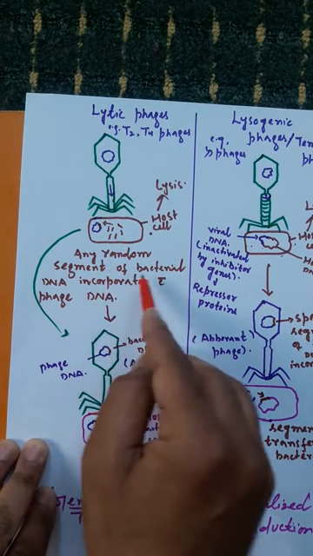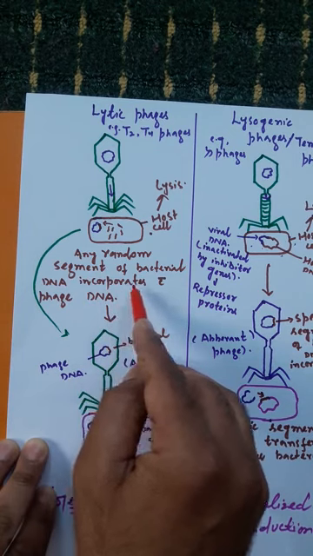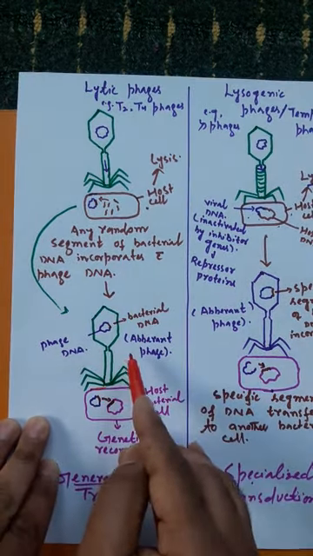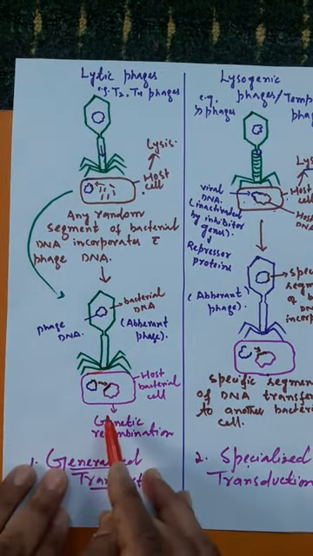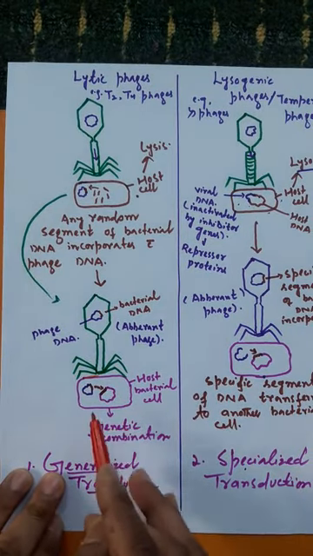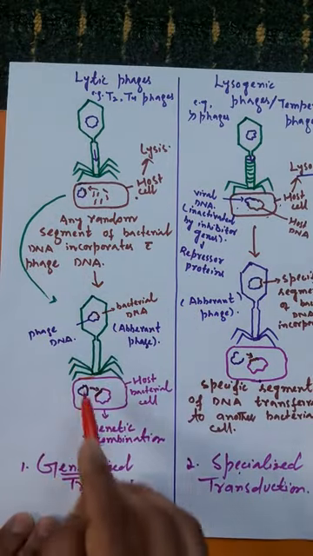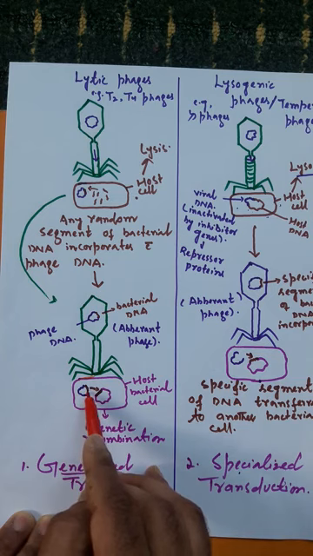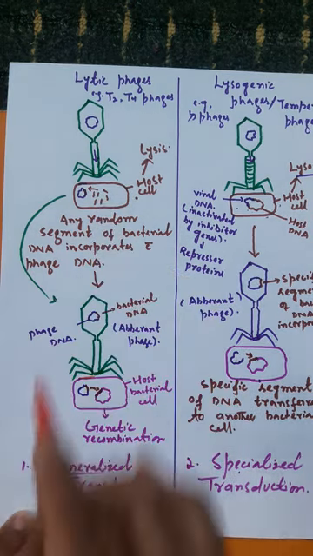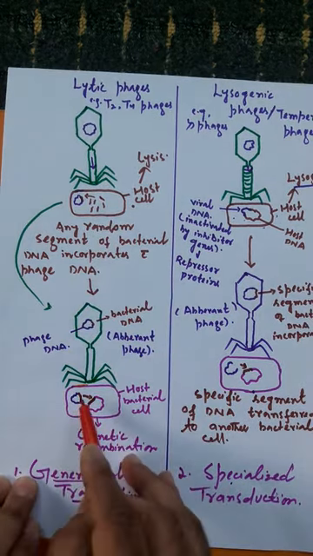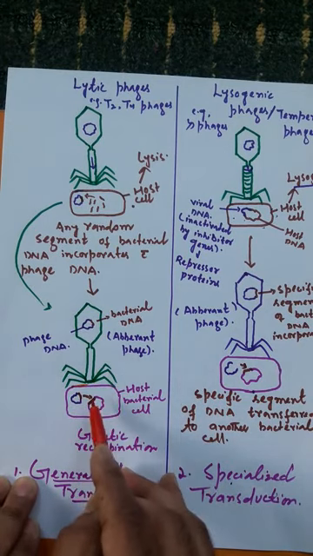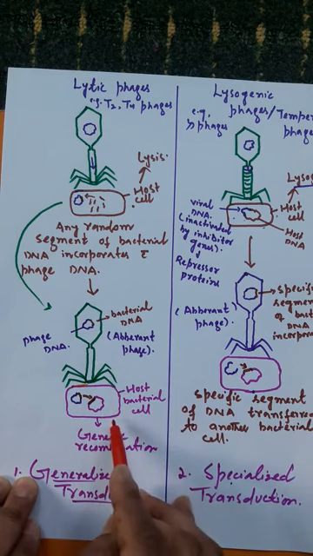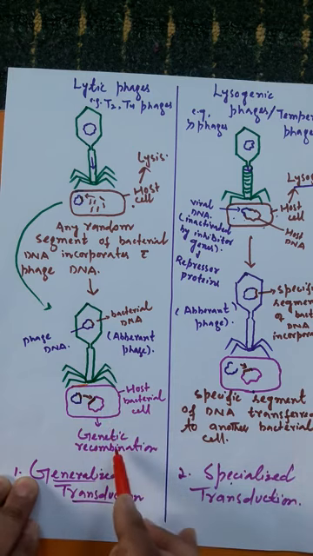So any random segment of bacterial DNA has been incorporated with phage DNA, and when this aberrant lytic phage attacks another bacterial cell of the same species, it will penetrate its viral DNA that carries the segment of DNA from this bacterial cell. So what happens here is that this aberrant lytic phage does not cause the lysis of this host bacterial cell. In fact, it will benefit it.